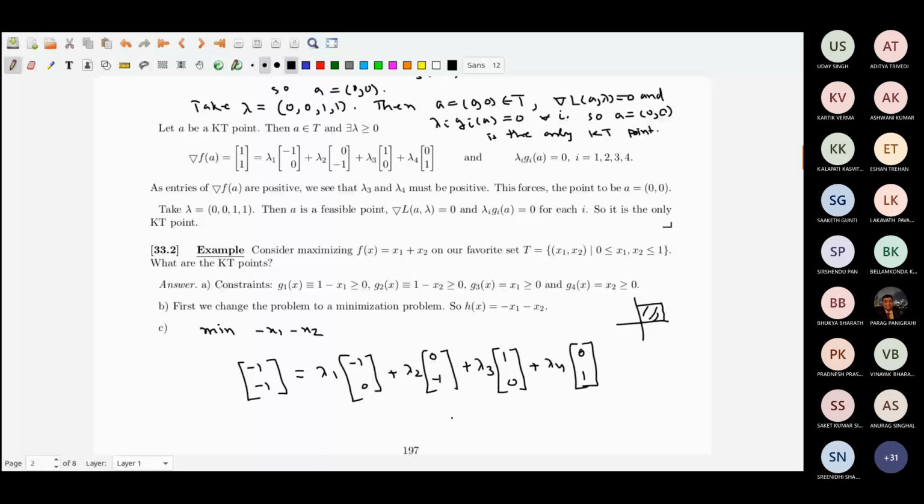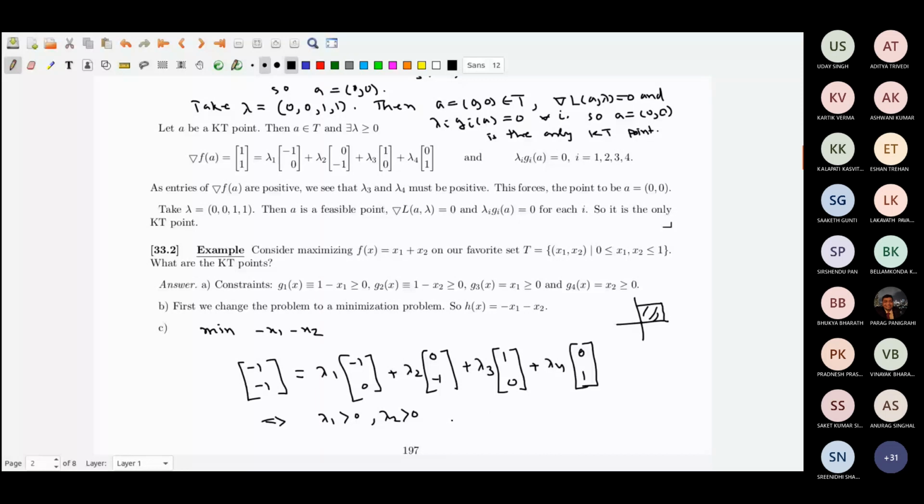And so it follows that lambda 1 has to be positive and lambda 2 has to be positive, because ultimately you have to make it (-1, -1), and therefore lambda 3 and lambda 4 will be 0.